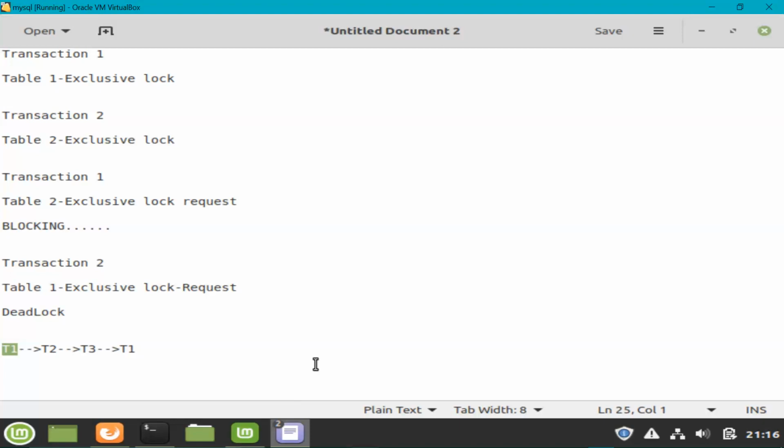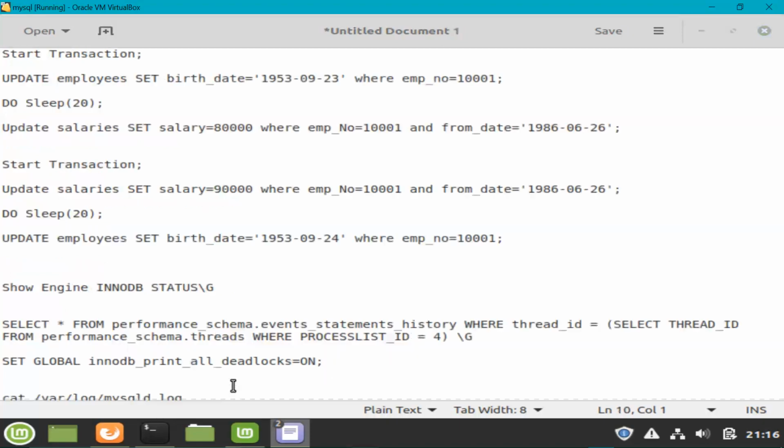The employees database is available online on the official Oracle site, so you can go ahead and download the employees database for MySQL and restore it in your environment. Then I will provide all my queries and you can replicate exactly the same deadlock scenario in your environment as well. So let me explain those queries first.